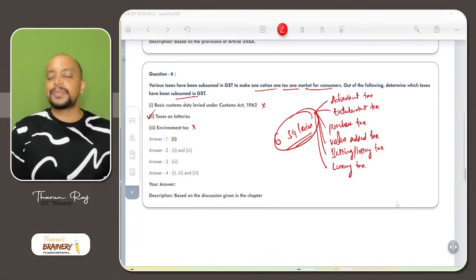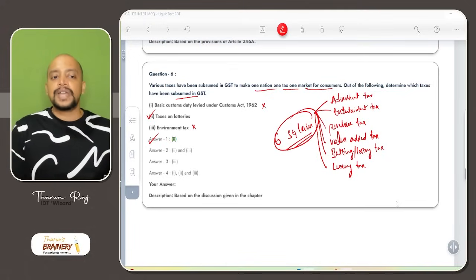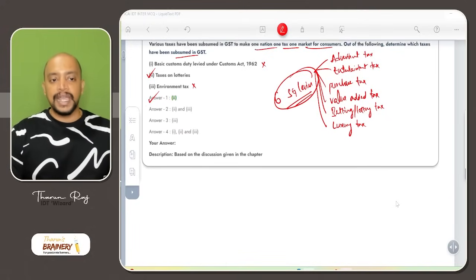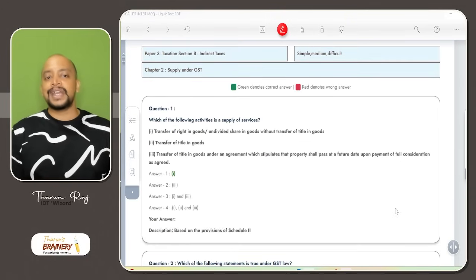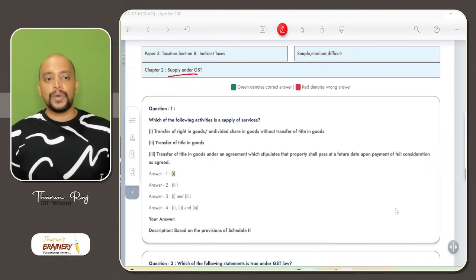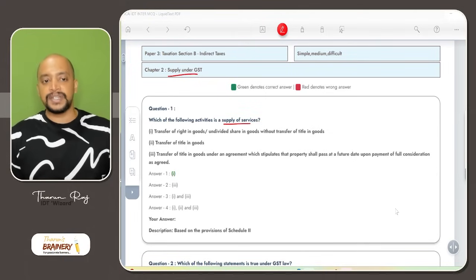So only tax on lotteries, but environment tax we don't have. So the answer is option A, that is second case only. So now we are moving on to the next chapter, supply under GST. In that, question number 1, which of the following activities is a supply of service?